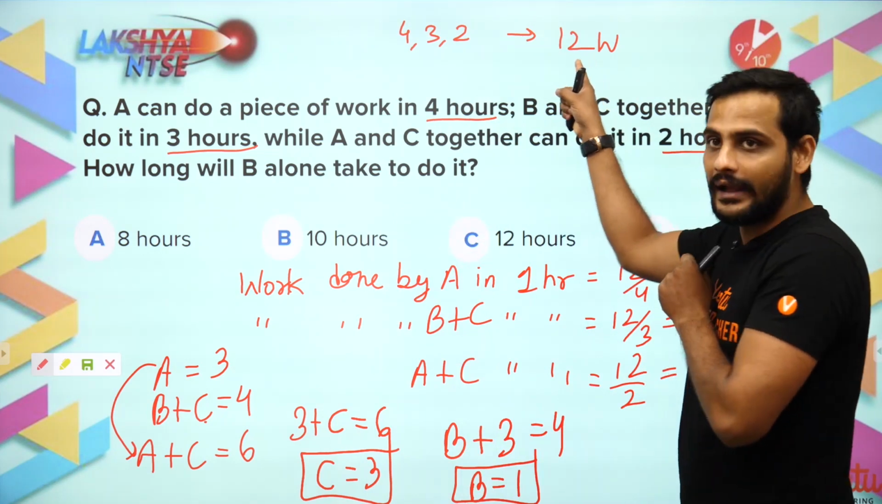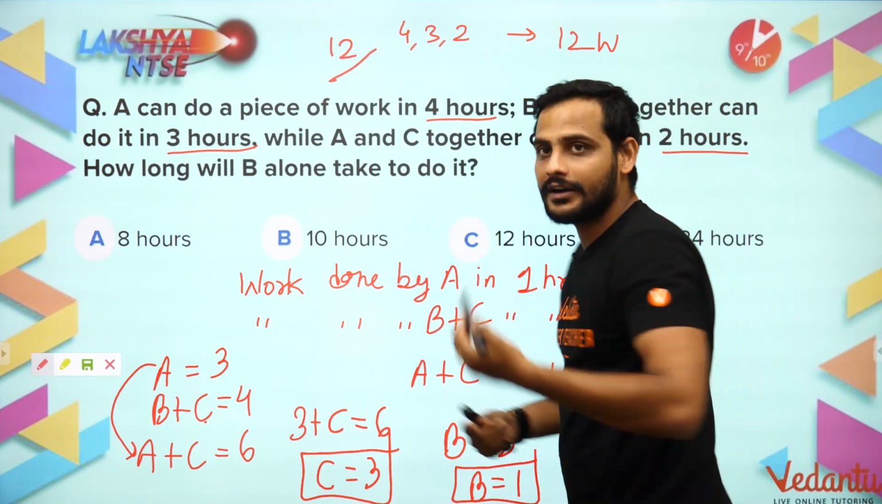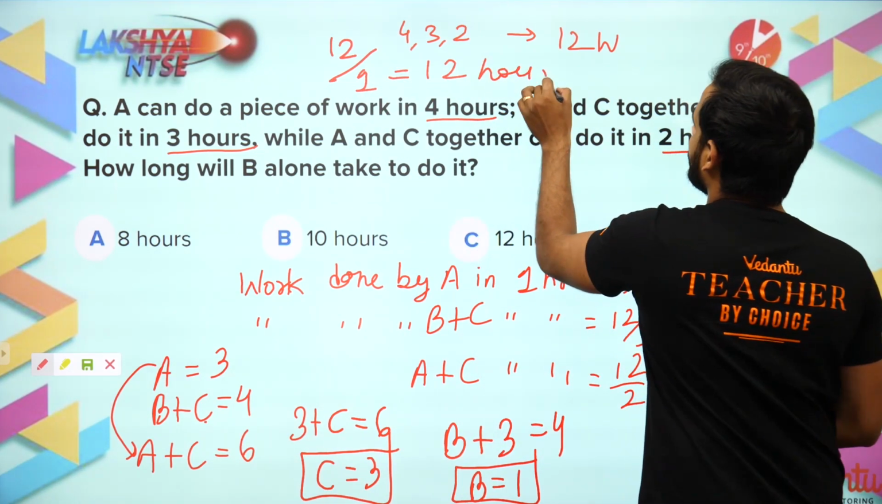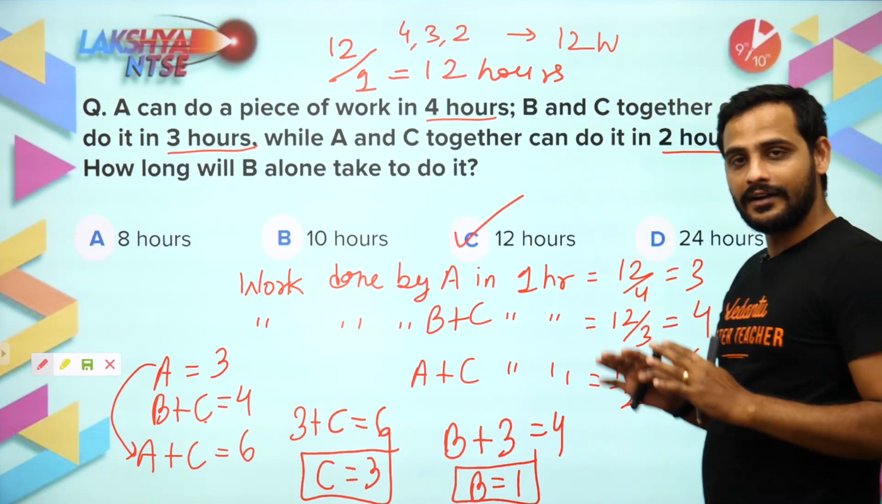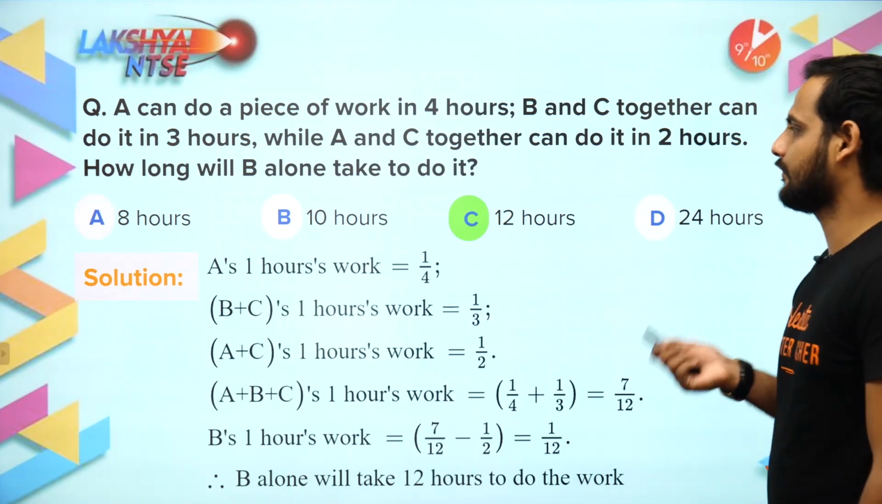What is the total work? 12 work. So how many hours will he take? 12 total work divided by the work done by him in 1 hour, which is 1. So we'll be getting a total of 12 hours he will take to complete the work. Okay, let's move ahead with the next question.